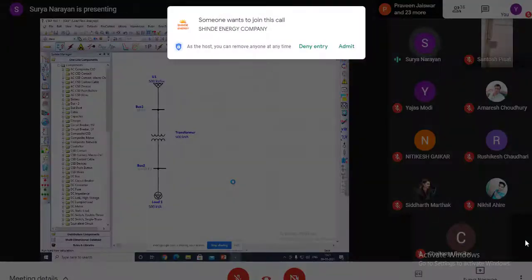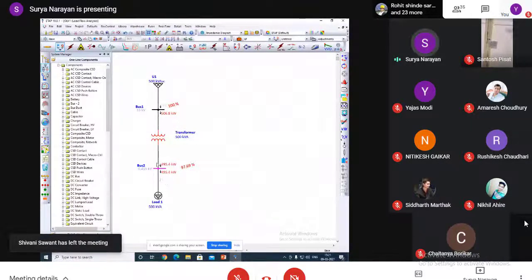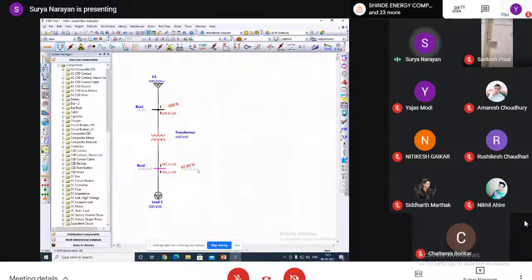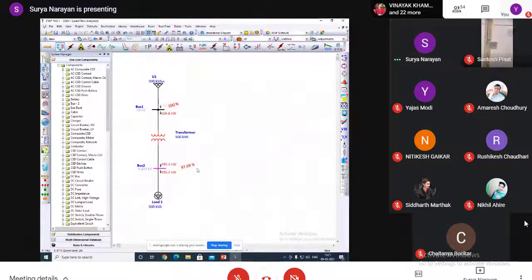This is a simple system. You must have learned it. Yes, you can see here it is drawing 495.4 kilowatt. I have not used one parameter, that is cables.